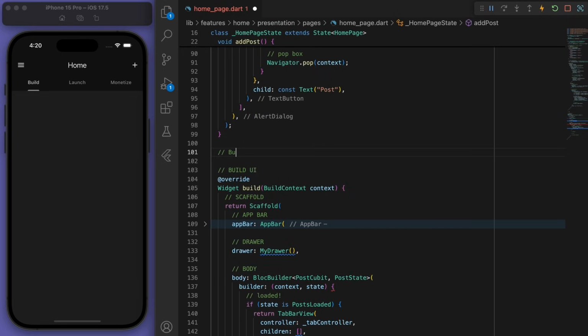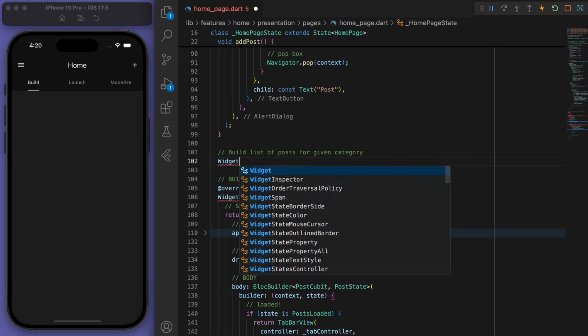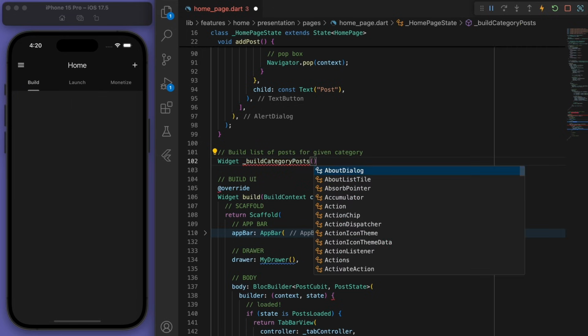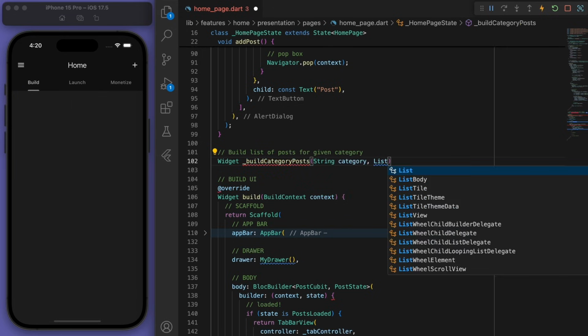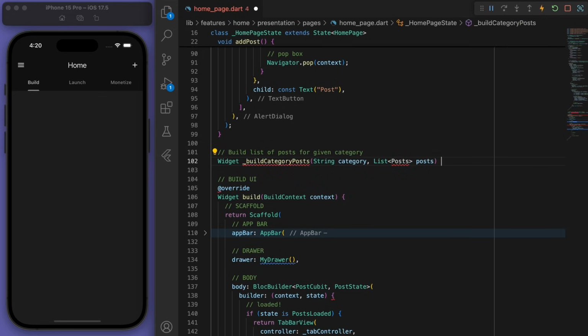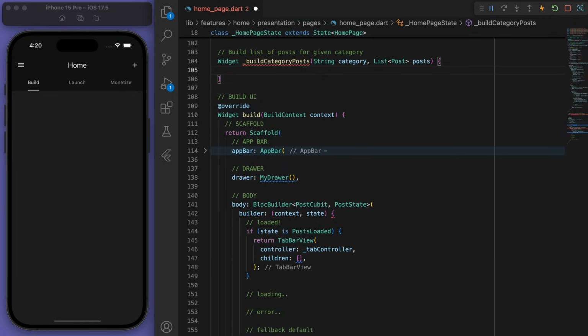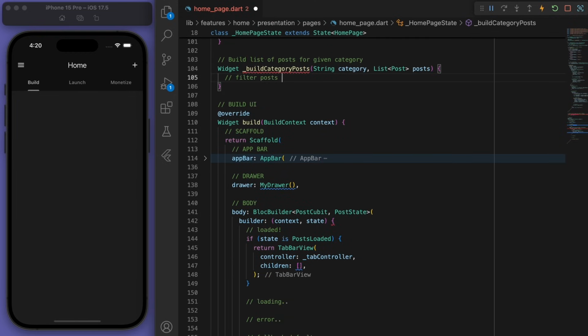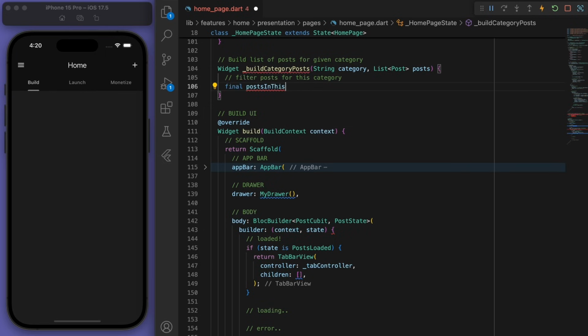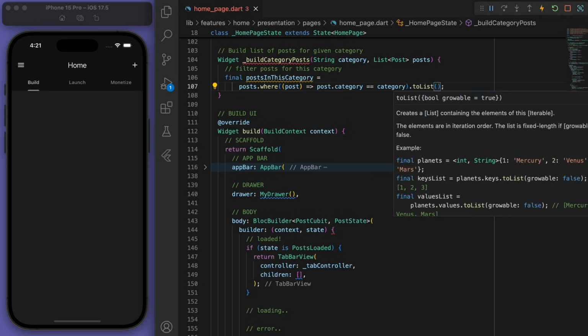So I'm going to try to build a list of posts for a given category. So in the parameters, we have the category, and then the other parameter is a list of all the posts. So the first thing I need to do is filter the posts for just this category. Right?